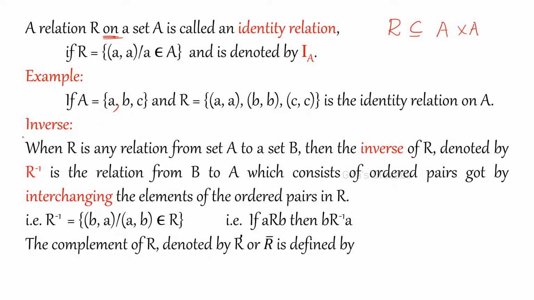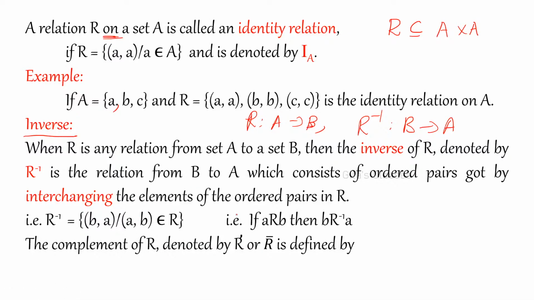Next is inverse. When R is a relation from set A to set B, then the inverse of R, denoted by R inverse, is the relation from B to A. As we have seen in functions, if R is from A to B, R inverse will be from B to A. It consists of ordered pairs got by interchanging the elements of the ordered pairs in R. Here, A comma B belongs to R means B comma A will be there in R inverse. Just interchange these values.